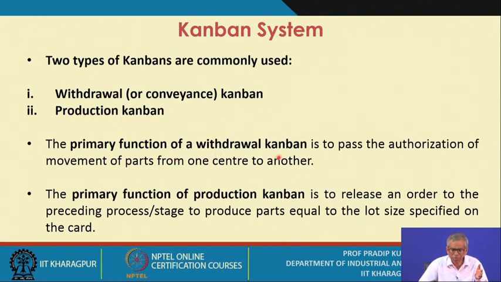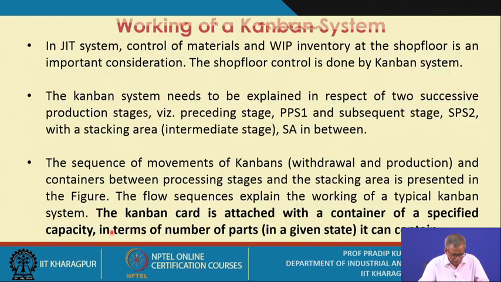The primary function of a withdrawal Kanban is to pass the authorization of movement of parts from one center to another, that means from the preceding stage to the subsequent stage. The primary function of the production Kanban is to release an order to the preceding process or stage to produce parts equal to the lot size specified on the card. So the lot size is mentioned for the given item.